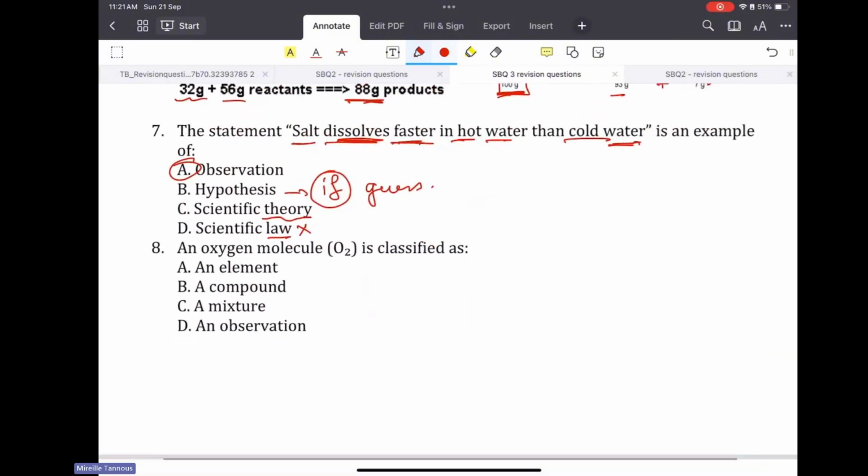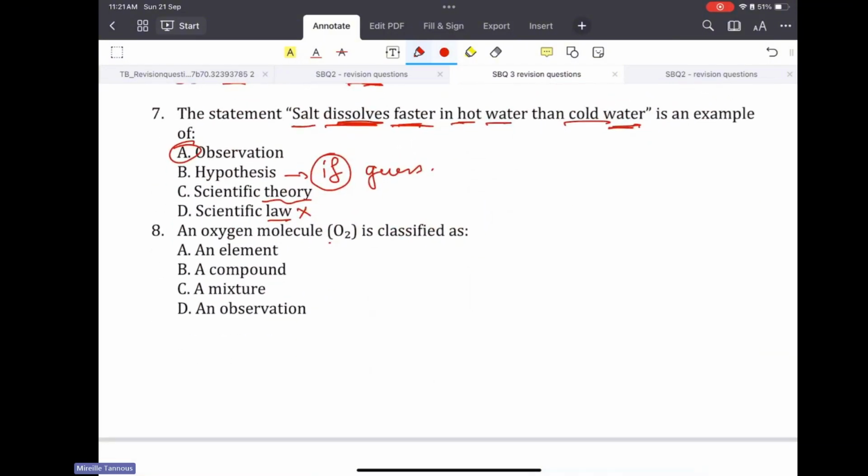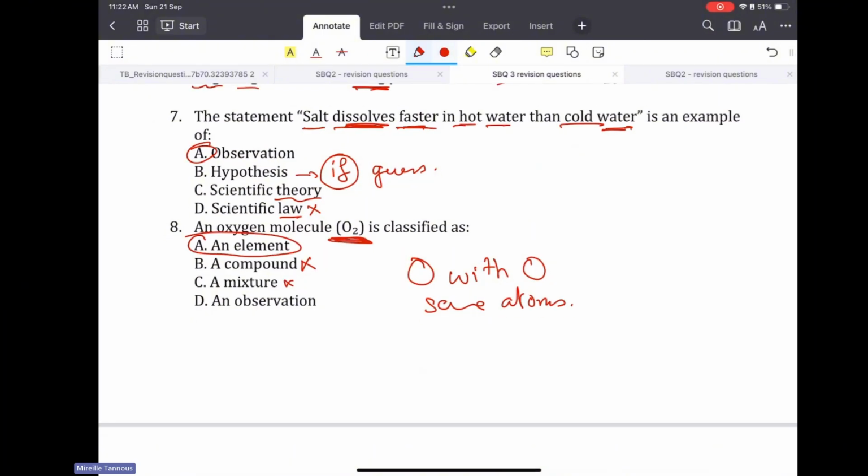An oxygen molecule, O2, because O with O, so the atoms are the same atoms. So I can call it a molecule or I can call it an element. I cannot call it a compound. That's not a mixture. So that's an element.